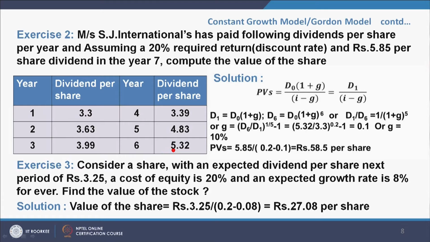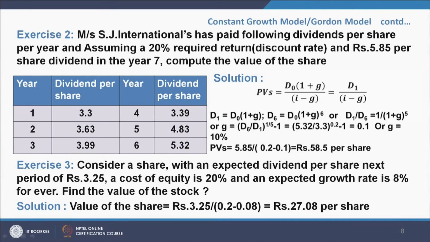It is given that for year 1 the dividend per share is 3.3, for the second year 3.63, for the third year 3.99, for the fourth year 4.39, for the fifth year 4.83, and for the sixth year 5.32.